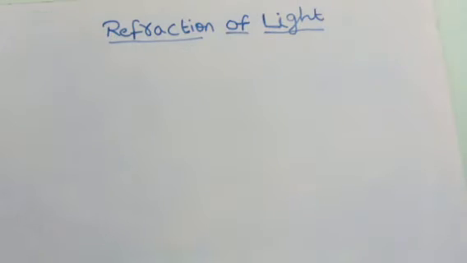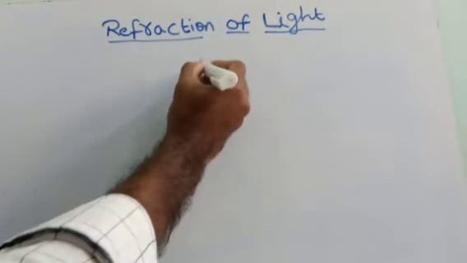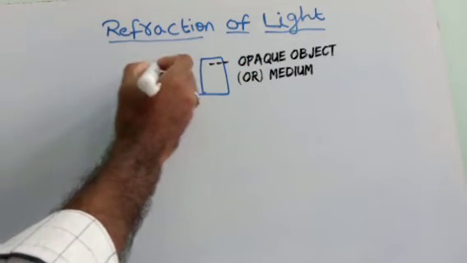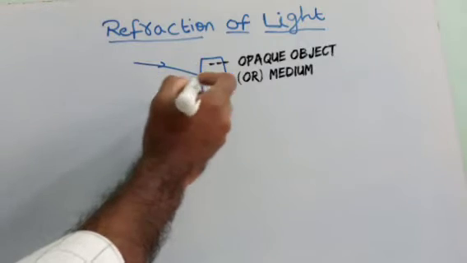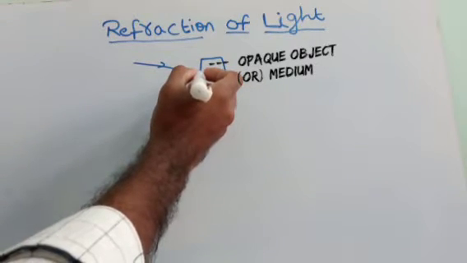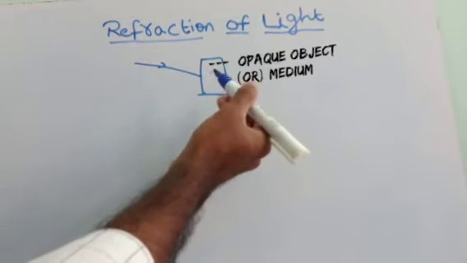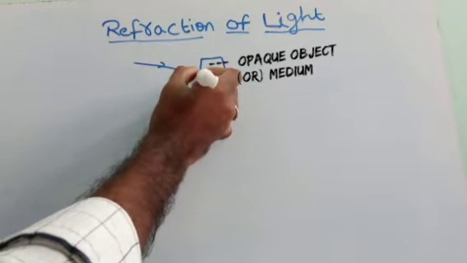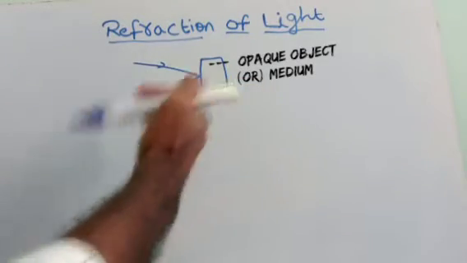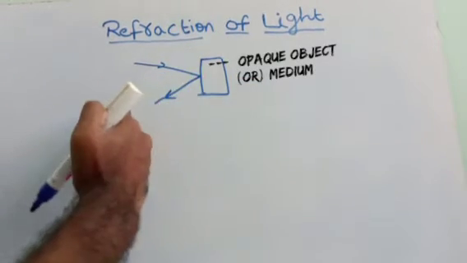We studied in the last video reflection of light. When an opaque object is there and a light ray falls on that opaque object, the light ray bounces back like this, gets reflected backward into the same medium.